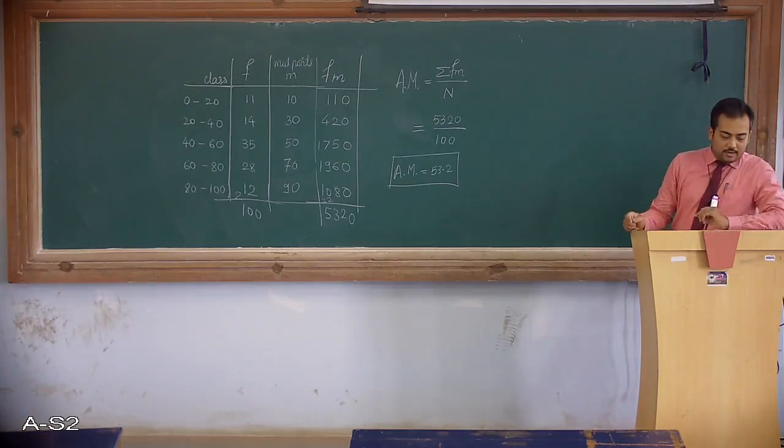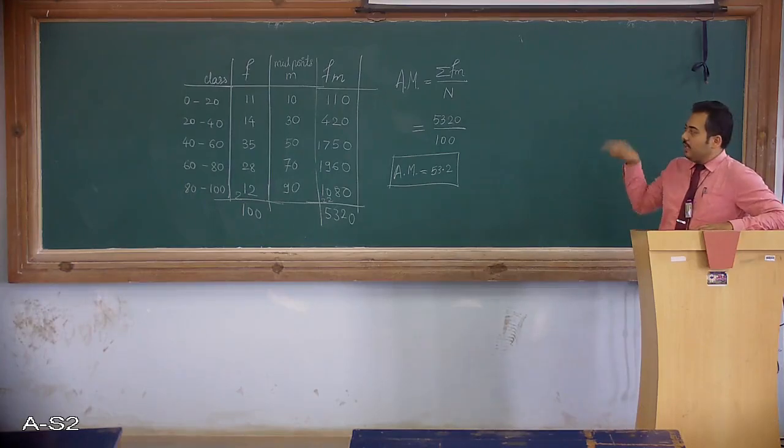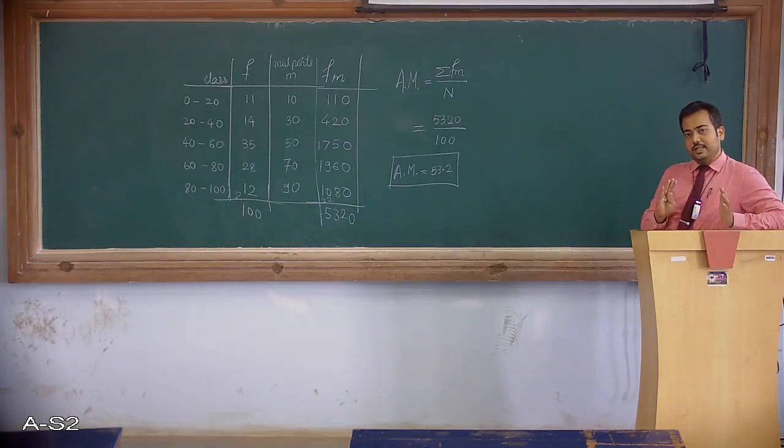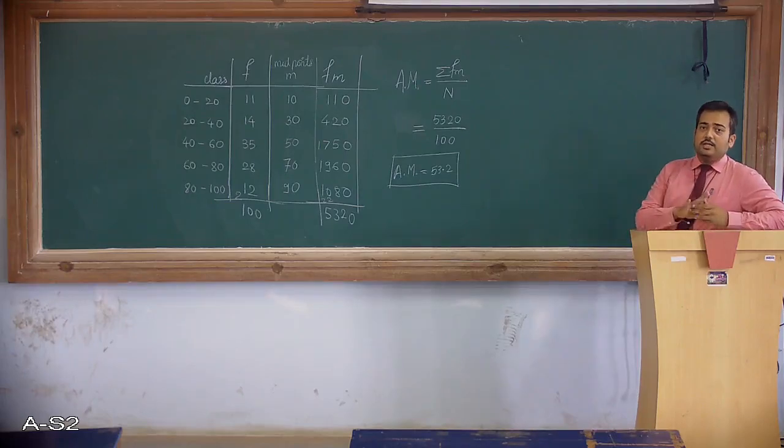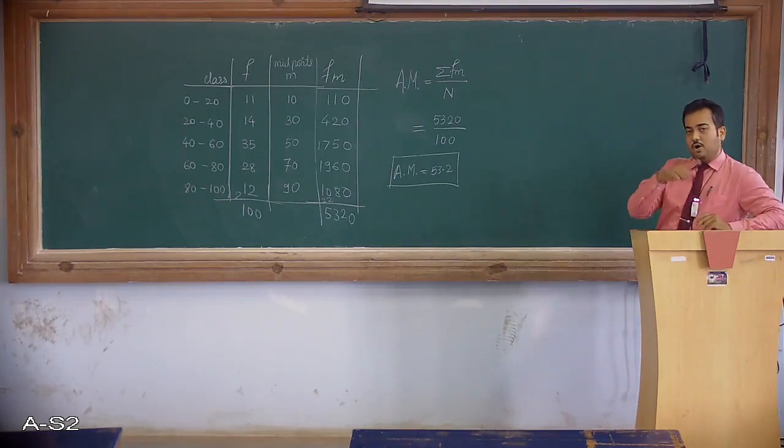Every time you have to understand the frequency distribution, that will help you understand where the arithmetic mean value could be, or near which class or value. Both the examples we have taken so far are of normal distribution. The first example had the first half with more frequencies, and this one has the second half with more frequencies.